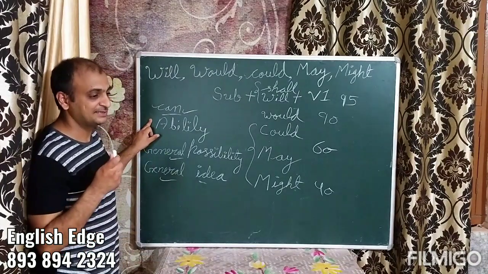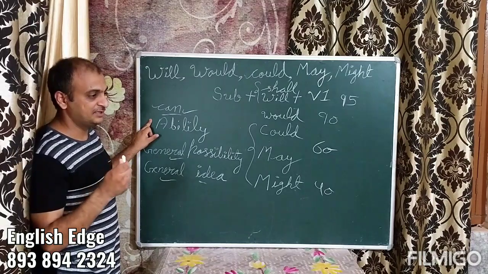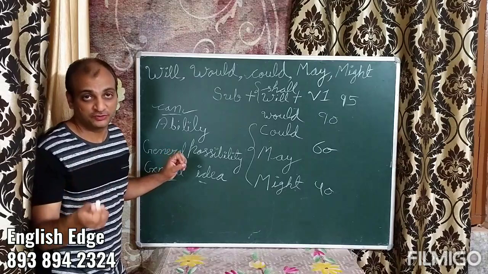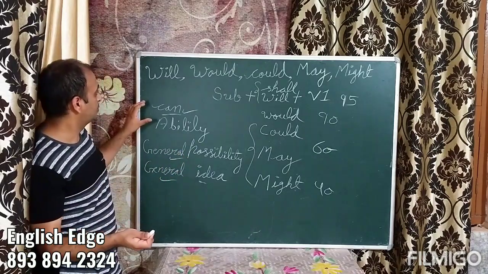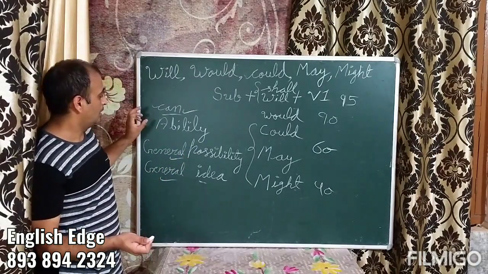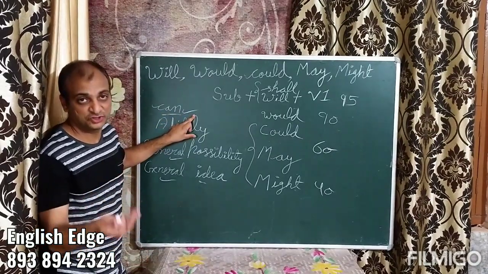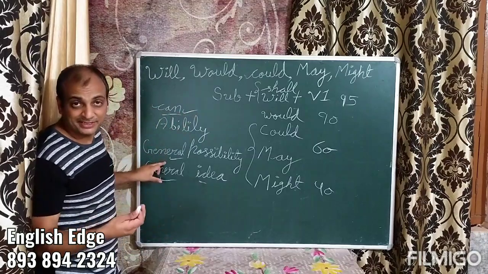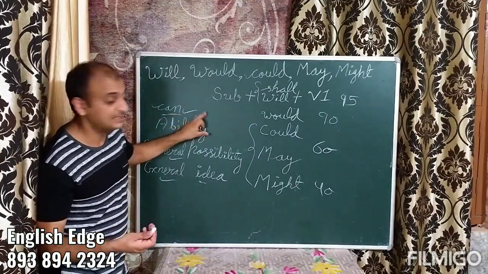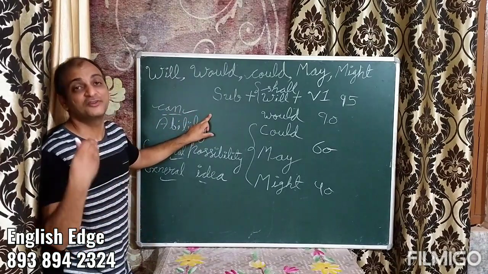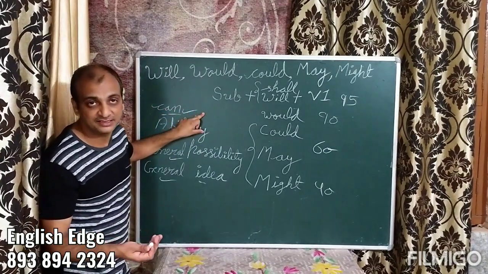Okay, let me give you another example. We know televisions, kids watch lots of television. So if I say, using can, televisions can affect our eyes. It affects lots of people. So it's a general idea. Televisions can affect eyes. Televisions can take a toll on eyes. Take a toll means effect. It can affect our eyes.